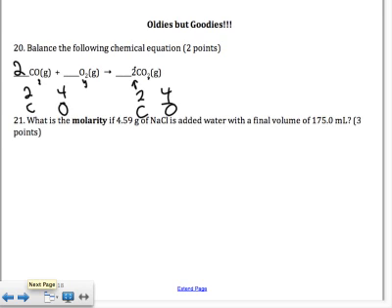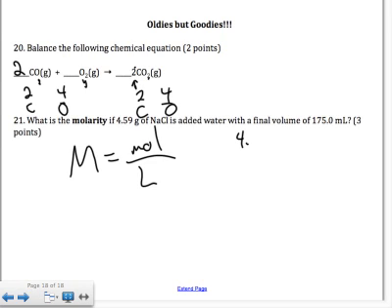What is the molarity if 4.59 grams of sodium chloride is added to water with a final volume of 175 milliliters? So remember, molarity equals moles per liter. Well, we're not given moles, we're given grams. So we have to convert from grams to moles, which is the mass divided by the molar mass. So we're given 4.59. The molar mass of sodium chloride is 58.4 grams per mole.